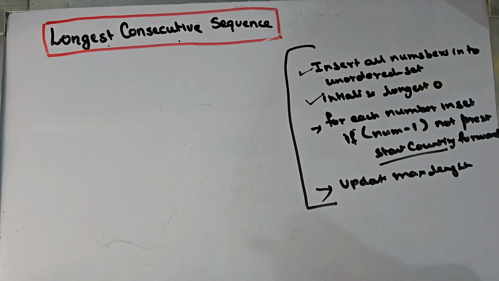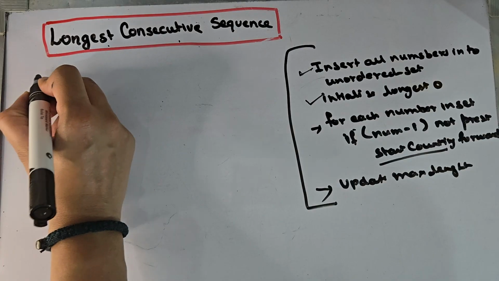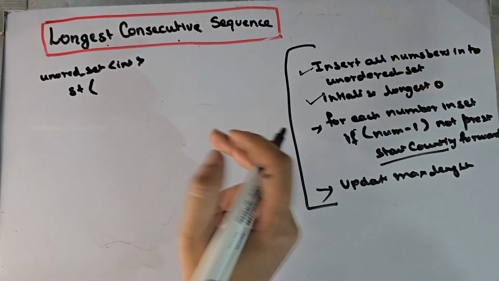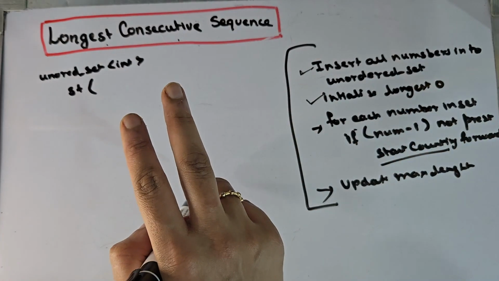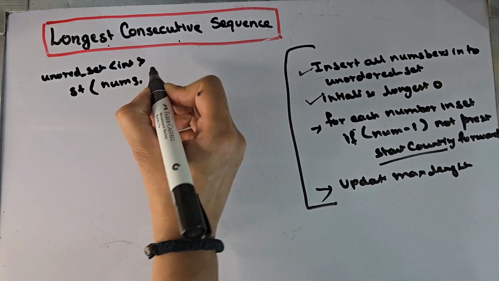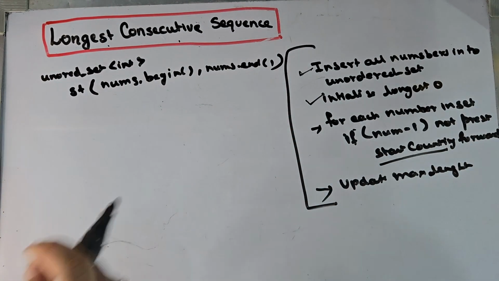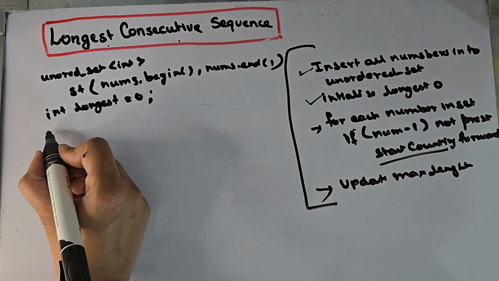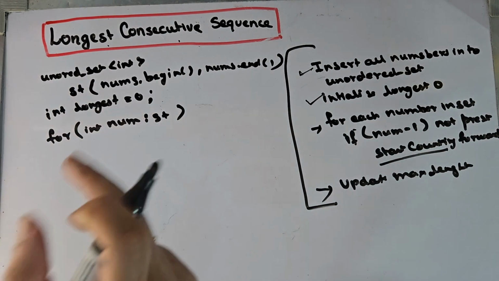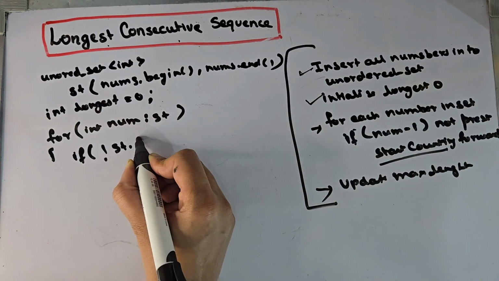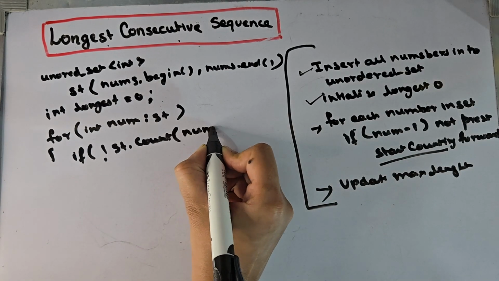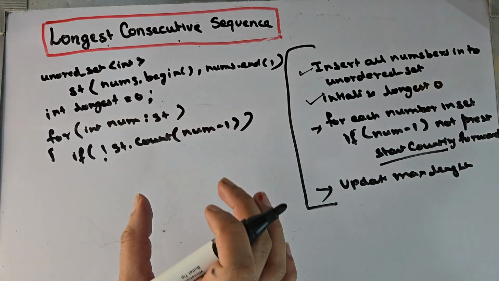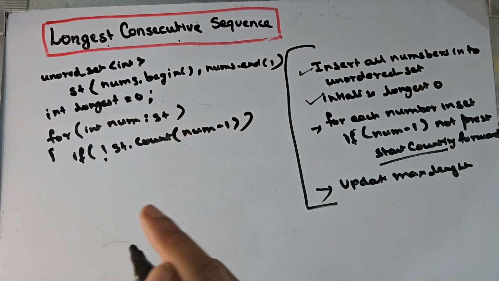So if we code this, we will have an unordered set for storing integers. Let's say the set is st, and we will initialize it with all the elements of the nums array. So we will add nums.begin() to nums.end() in this unordered set. Now we will have longest as 0 initially. Now we will loop through the array. For a number in the set, we will check the count of num minus 1 in this particular set. If it is 0, that means this is the beginning of the sequence.